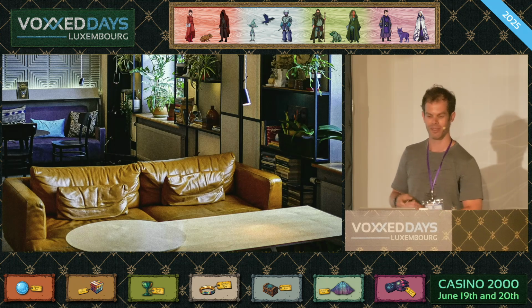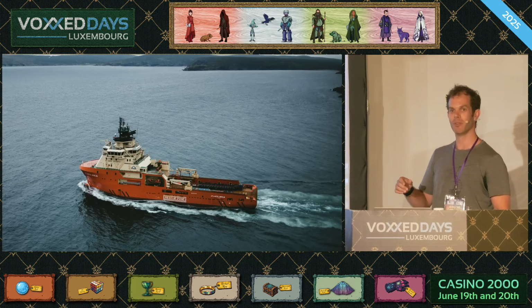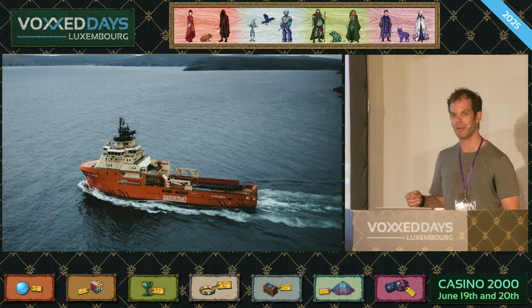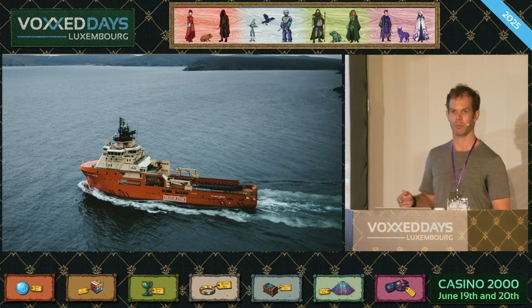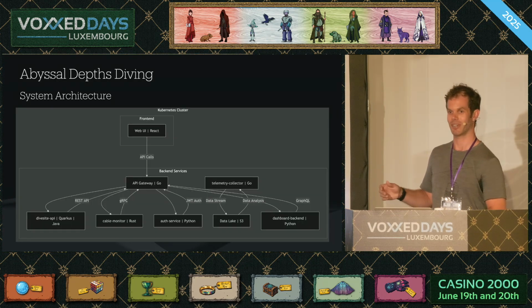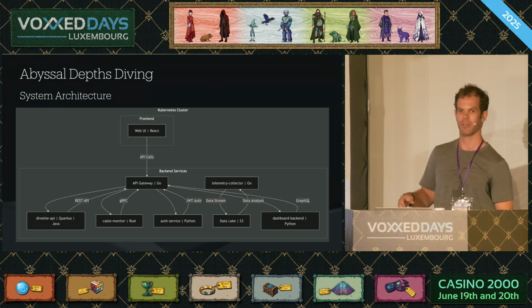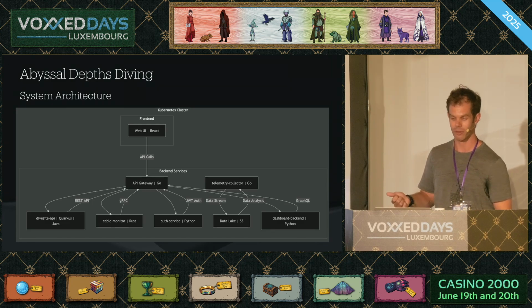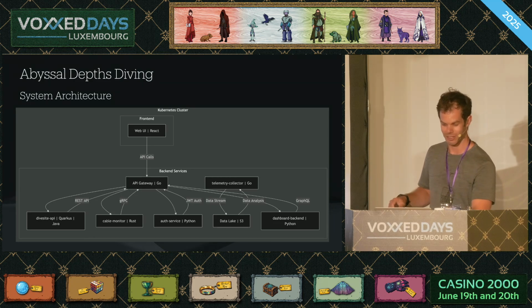Anyway, imagine this. You roll out of bed Monday morning and get ready for work. Your employer is Abyssal Depths Diving, a mid-sized engineering company that specializes in undersea cable maintenance. Your team is responsible for a Java Quarkus service that maintains the list of dive sites that the company has to go and maintain. And here's the systems architecture. There's stuff going on there. There's a few different programming languages. We have some Python, some Go, and some Java, of course. It's a bit of a mess, but it's also fairly indicative of a modern systems architecture.